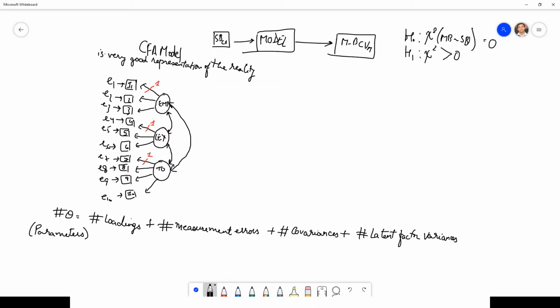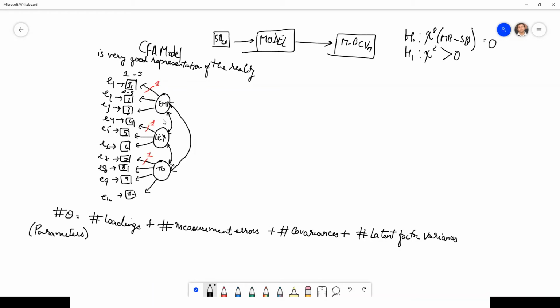We have to tie this to one because if you have an item I1 measured on a scale of 1 to 5, let's say, and this also is measured on 1 to 5, and 3 also, so all these items are measured on 1 to 5.